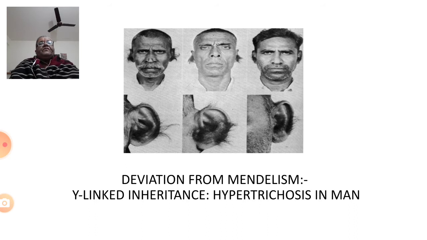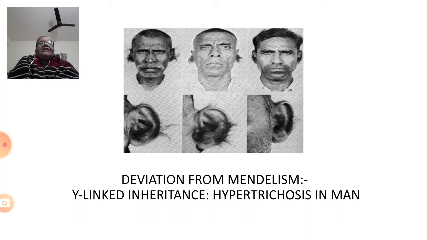Now, you can see here the plate showing the photograph of three men. You observe on their ears, the ear pinna, okay? You can see predominantly the hair being present in all the three cases. And this sort of hair on the ears, you don't see in females, right?